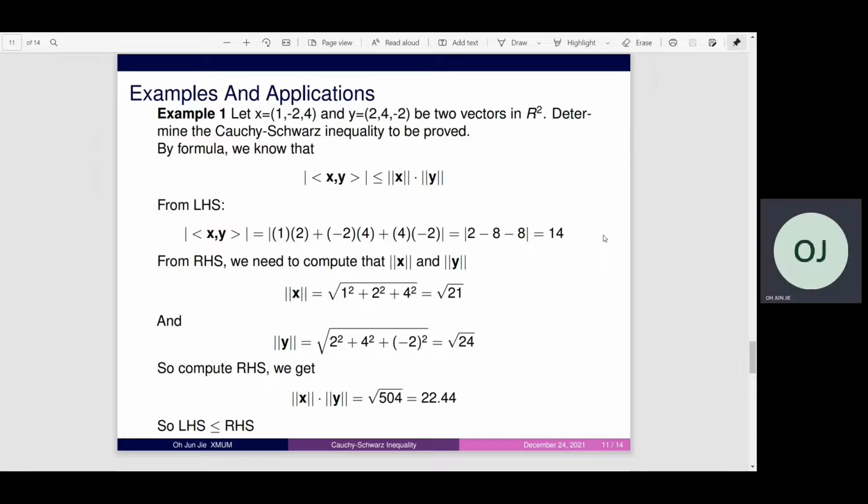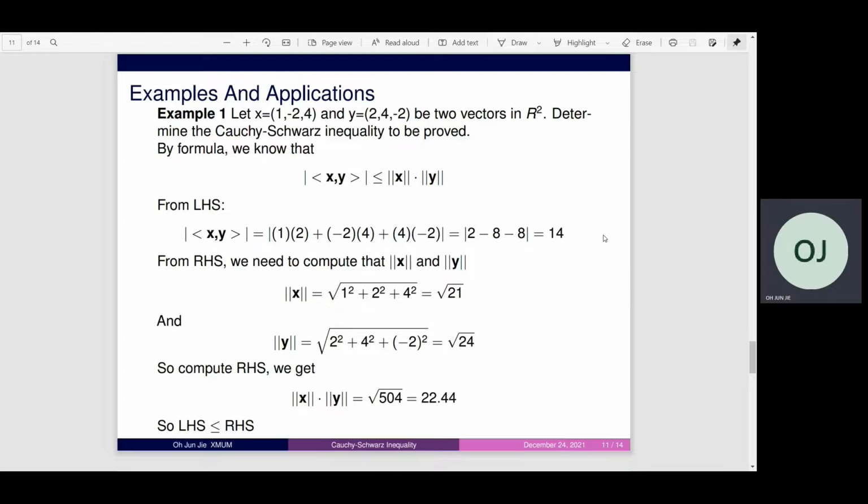Example: let x equal the vector (1, -2, 4), and y equal the vector (2, 4, -2), two vectors in R3. Verify the Cauchy-Schwarz inequality. By the formula, we note the theorem already.